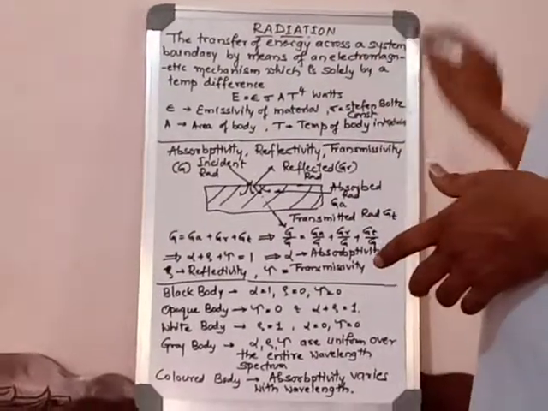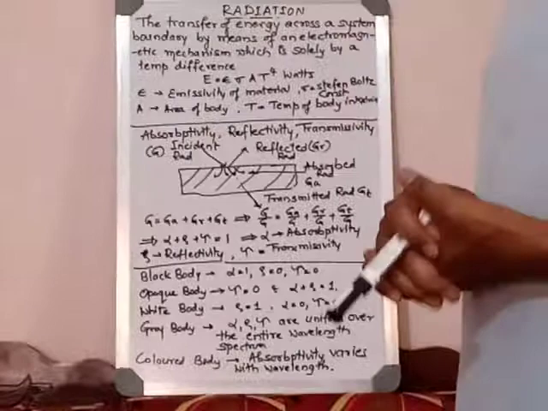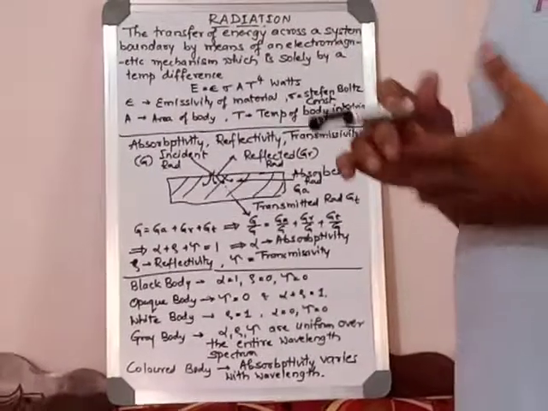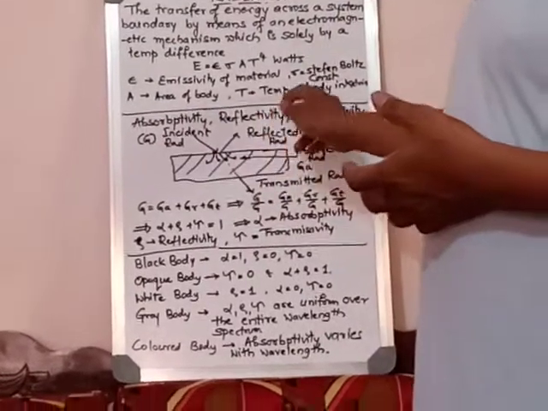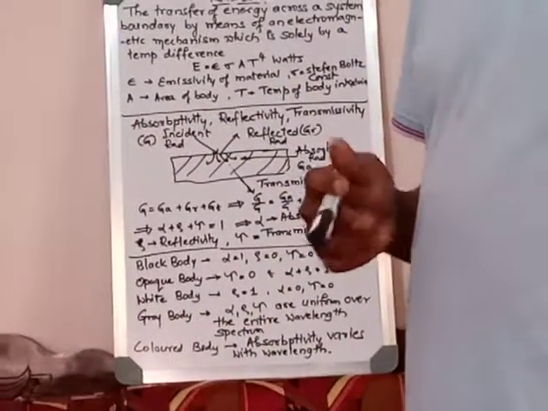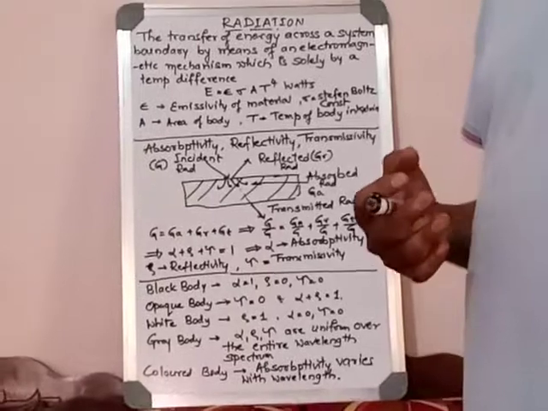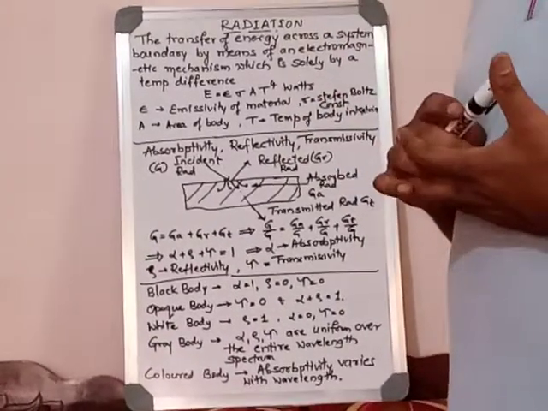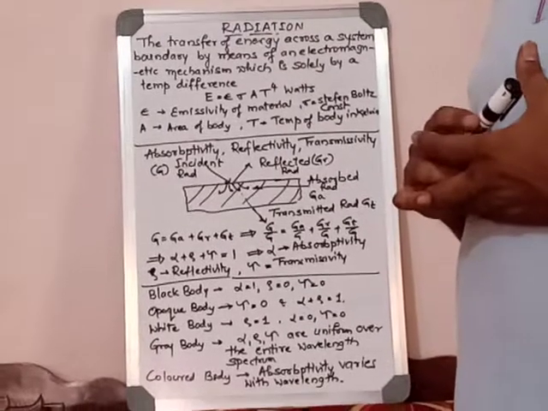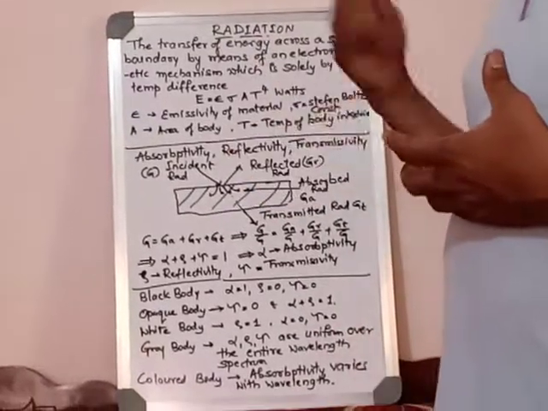So this is radiation and the basics of it. Now there are phenomena: absorptivity, reflectivity and transmissivity. There are three phenomena. What are those? Absorptivity, reflectivity and transmissivity. What is absorptivity, reflectivity and transmissivity?